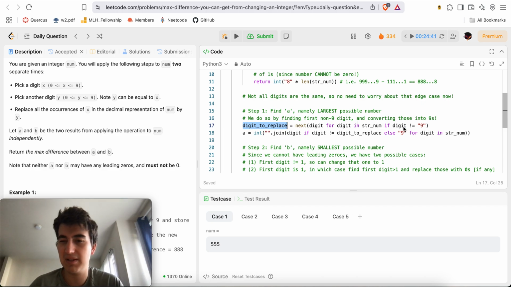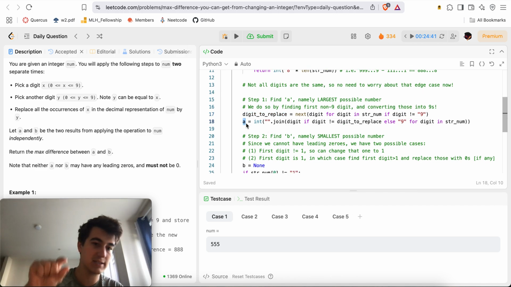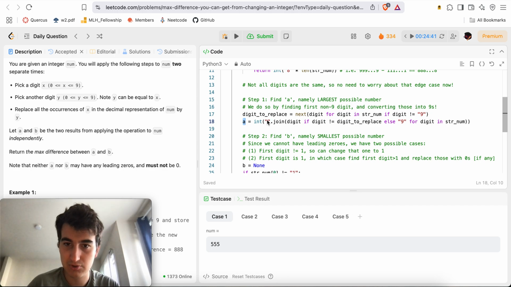So I grab the digit to replace, the very first non-9 character, and I'm going to say, okay, my A value is going to be all the same digits except the digit I want to replace. I'll turn them all into 9s, right? So I'm going to do string.join each digit for digit in str_num, if the digit doesn't equal the digit to replace, otherwise if it is the digit to replace, I'm going to replace it with a 9. I'm going to string.join that, convert it to an integer, and that's my value of A.